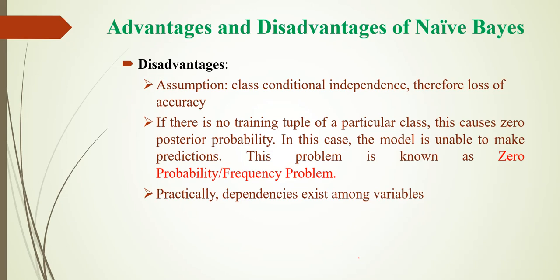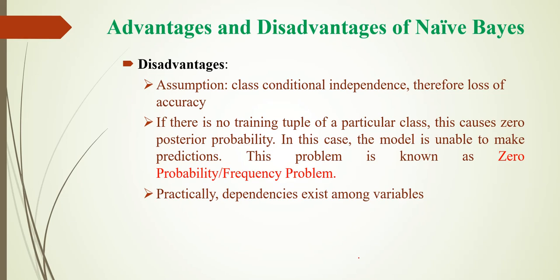Consider that in our example itself, when the class is for weather feature, for the class overcast, there is no "no", so we will consider that as 0 only. So for all the predictions, when the probability is no, it is equal to 0 only. That problem is known as the zero probability frequency problem. If there is no training tuple for a particular class, it will consider 0 as the posterior probability value for that tuple.